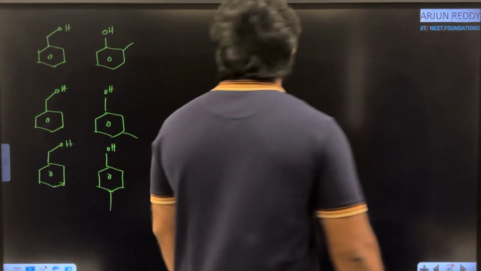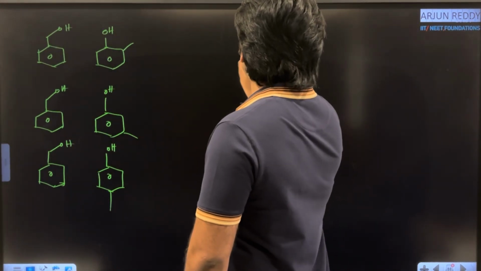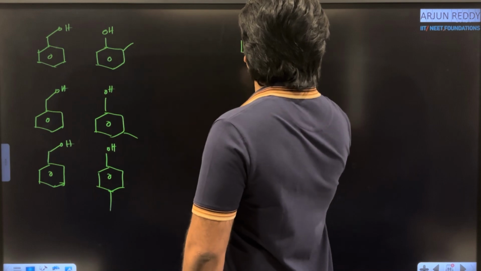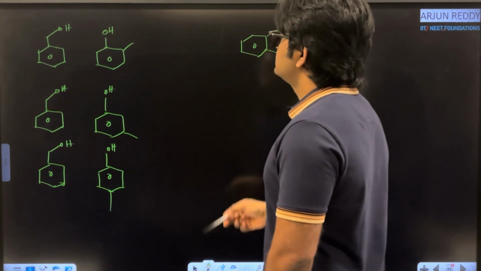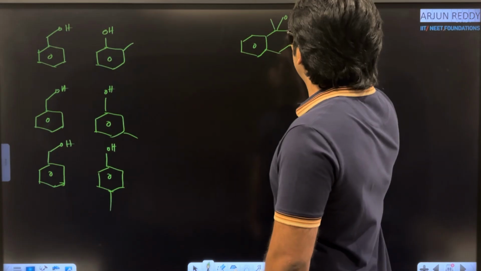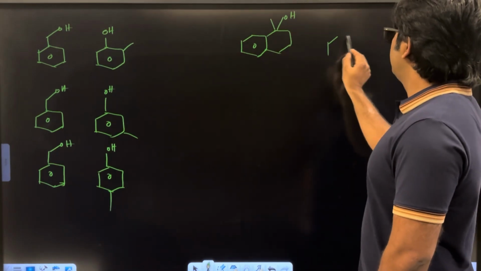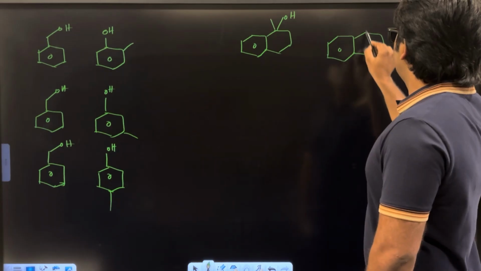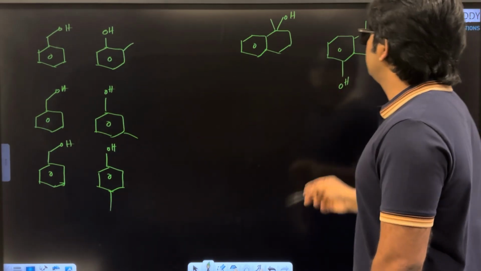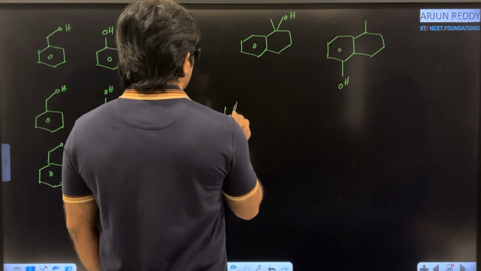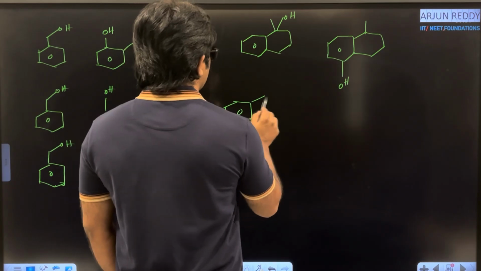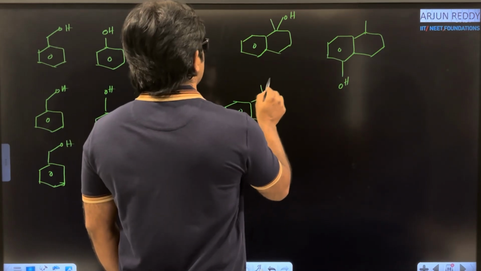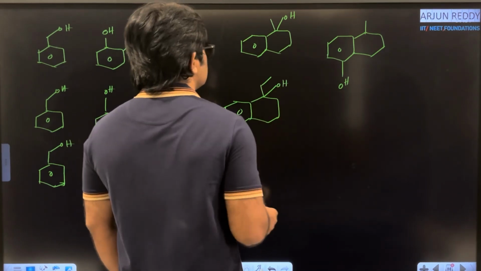What is the problem? At any position you can take. Another example: an aromatic ring system, some 6-member ring, here OH is given and here a methyl group. Not only that, you can take one more example like this, an ethyl group and OH.